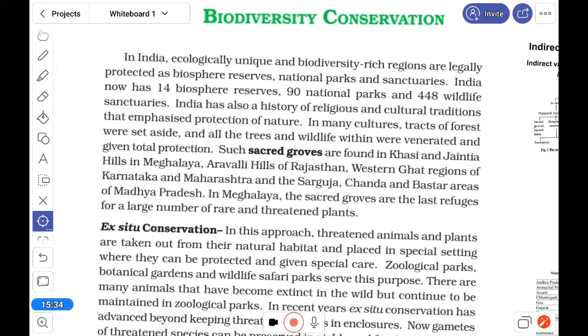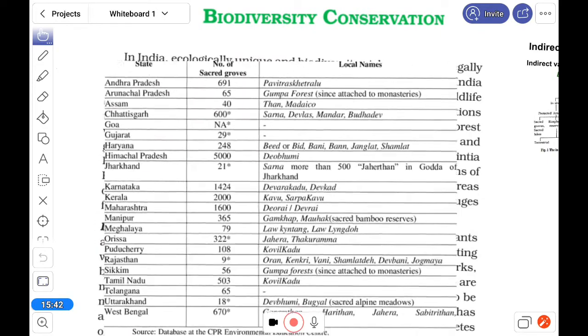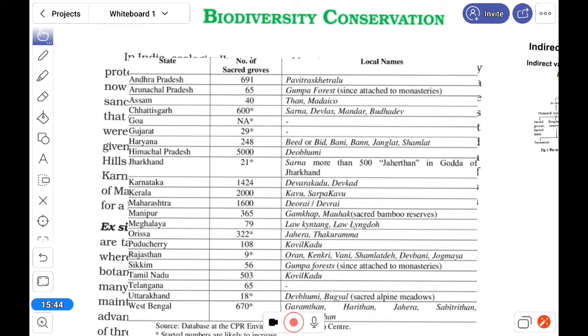If you see that long list, in Himachal Pradesh, Karnataka, Kerala, Maharashtra there are more in number, and Bengal also, and some local names are given.